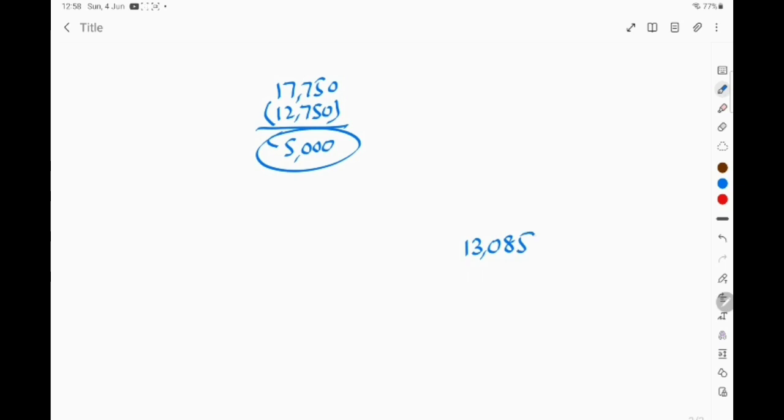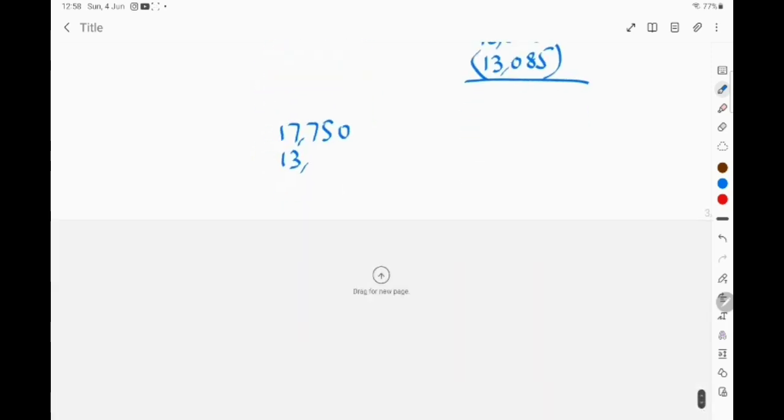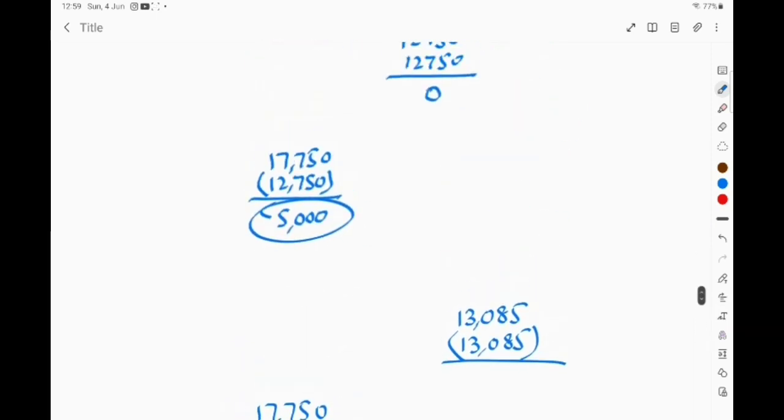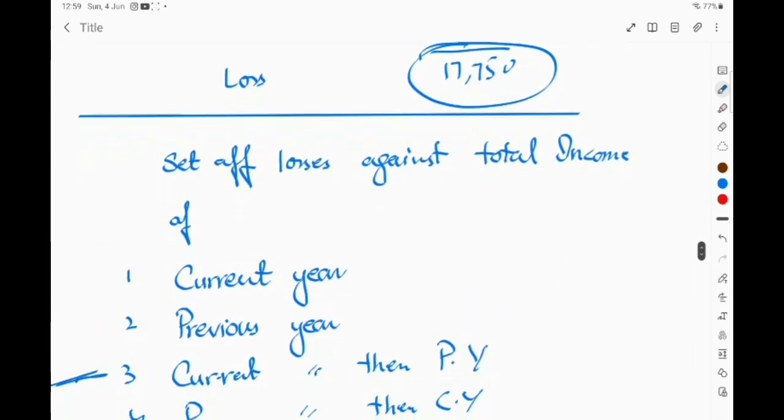So out of the 17,750 loss, 13,085 of loss will be set off against the previous year income, and the remaining loss, 4,665, would be set off against the total income of the current year.